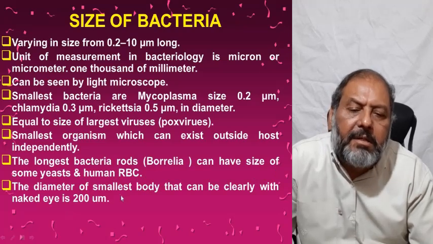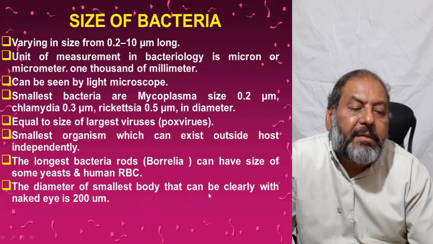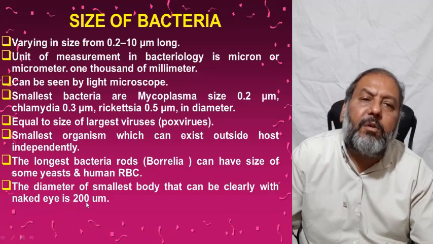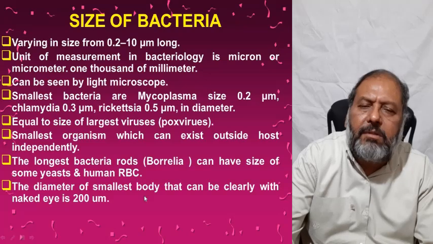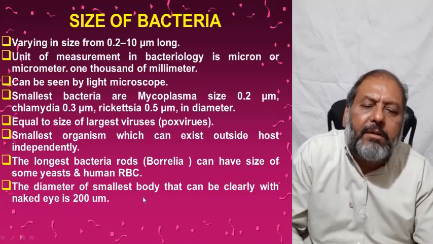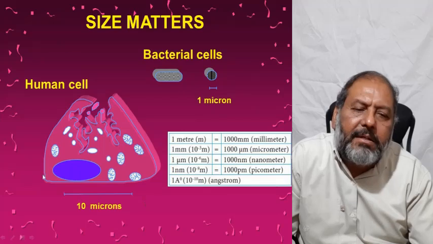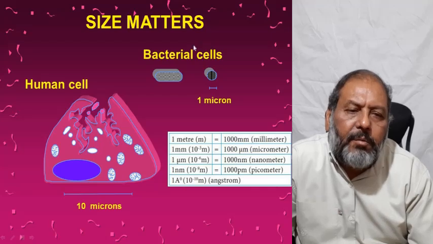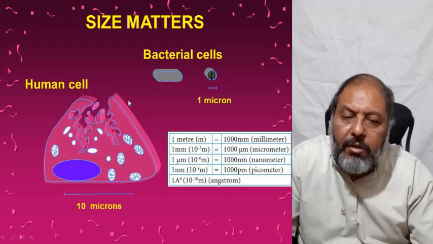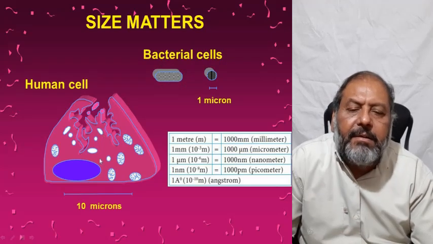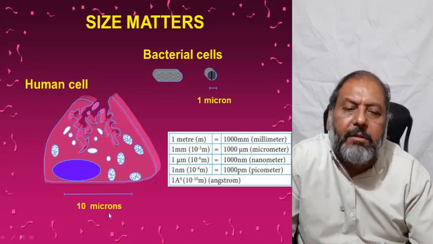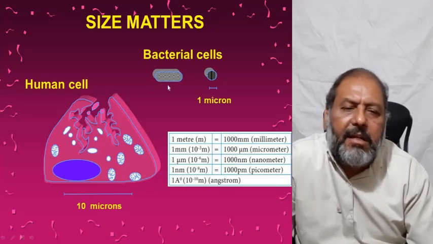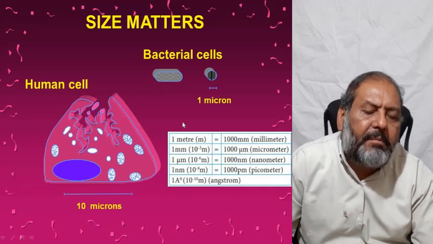The diameter of the smallest body that can be clearly seen with the naked eye is 200 micrometer, because anything less than that can only be seen microscopically. So the size matters. One can see the human cells and one can see the bacterial cells. Many bacterial cells can lodge inside the human cells, and this, as one can see, is 10 micron size, and these cocci are 1 micron size, and the bacilli are 2 micron size. So these are the measuring units.